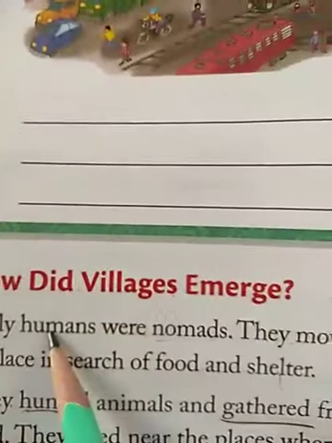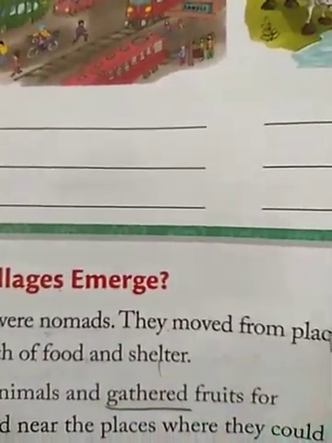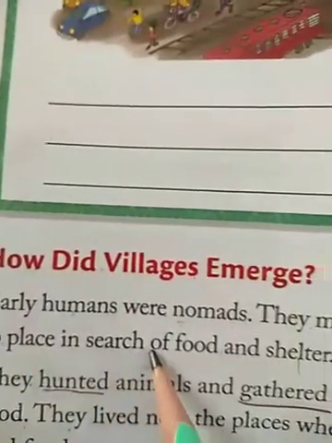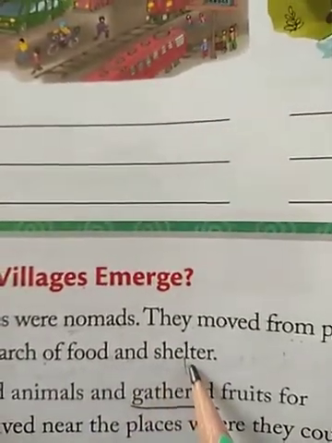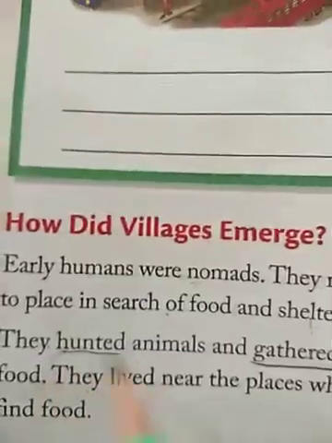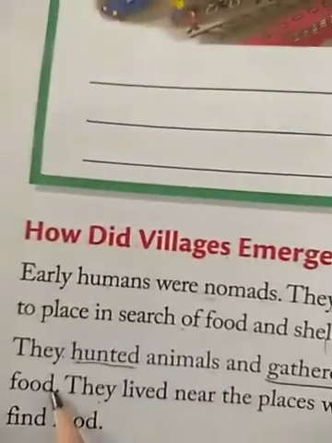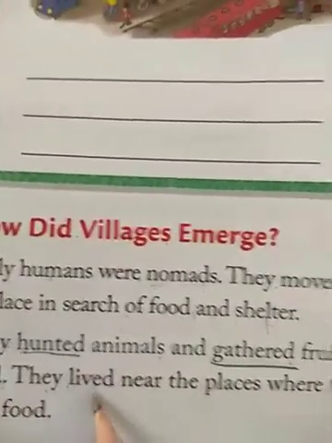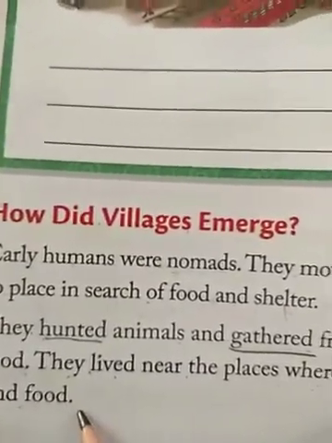So early people were called nomads. They used to roam from one place to another in search of food and living. They used to hunt animals and collect fruits to eat. They lived near such a place where they could easily find food for them.